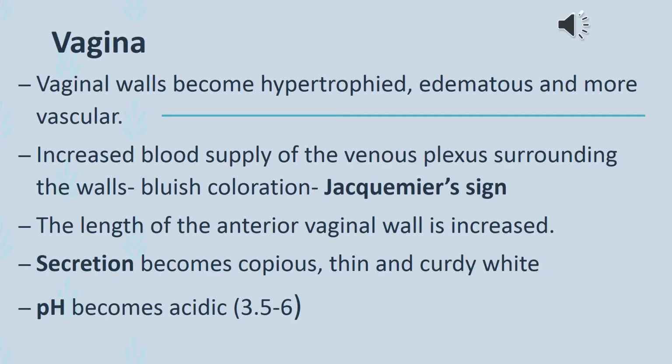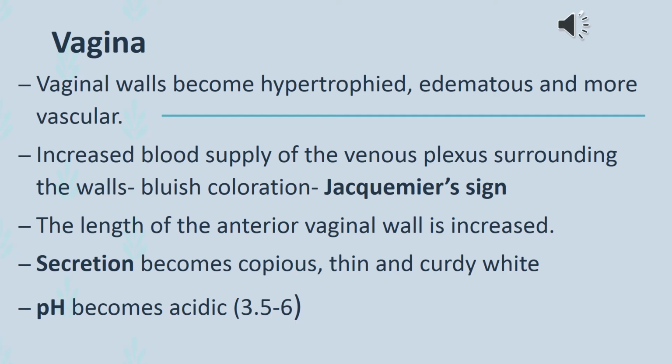Changes occurring in the vagina. Vaginal walls become hypertrophied, edematous and more vascular. Hypertrophied means enlargement occurring, and this is due to increase in size of the cells.